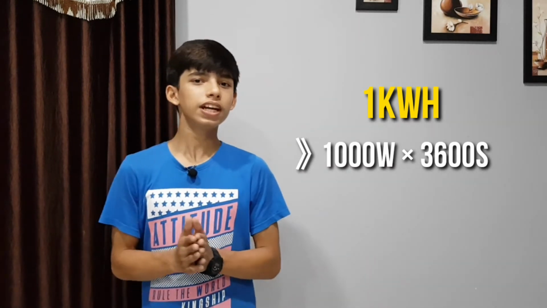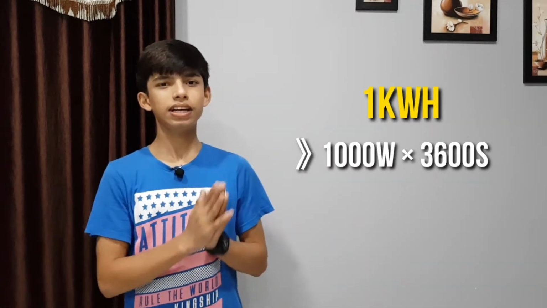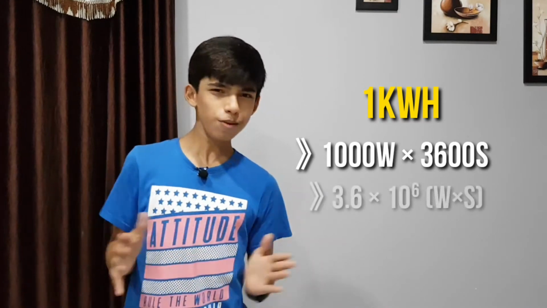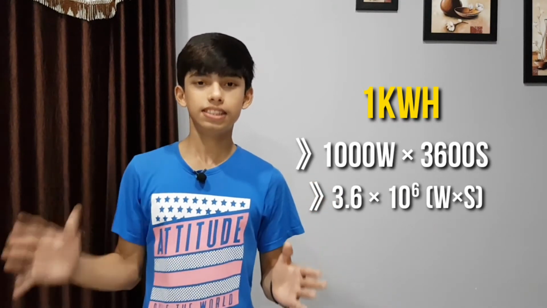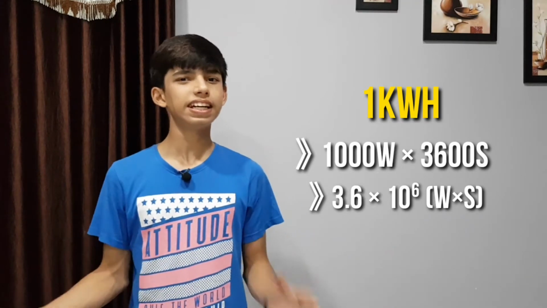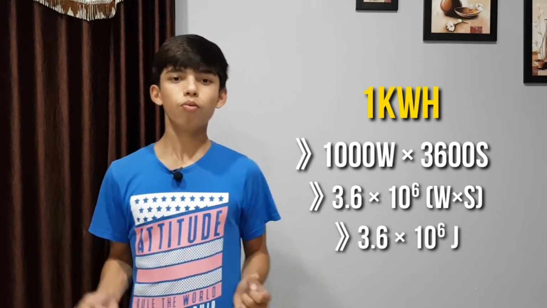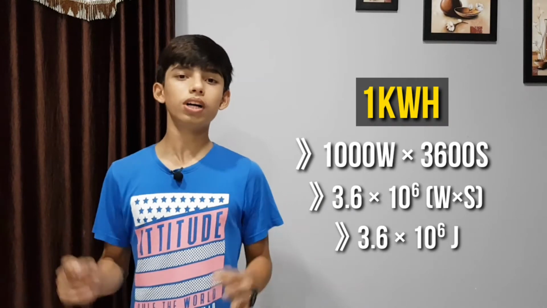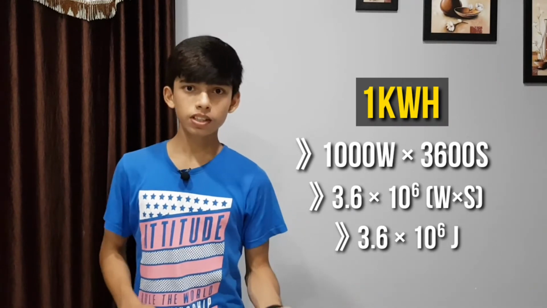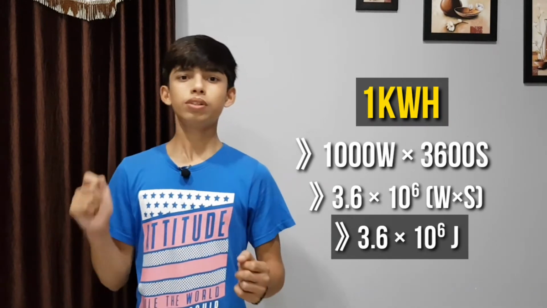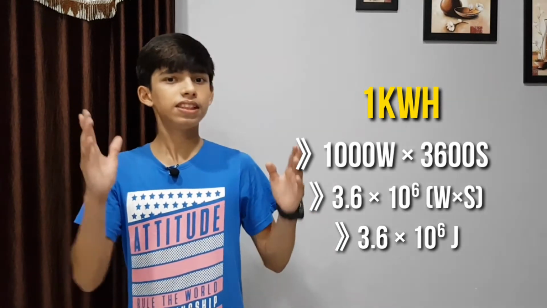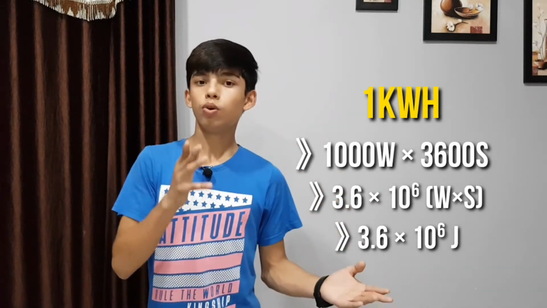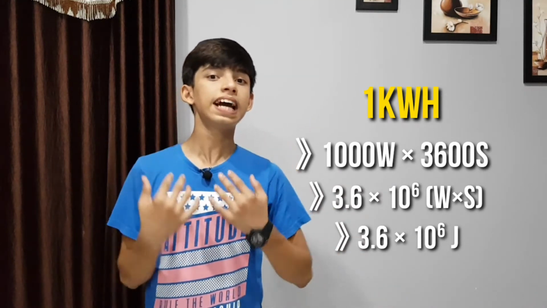And what can we do? Yes, we can simplify this. So we will get 3.6 into 10 to the power 6 watt second. Okay, and watt second is nothing but joules. So what we get is that 1 kilowatt hour is also equal to 3.6 into 10 to the power 6 joules. It means that if that much work is done,